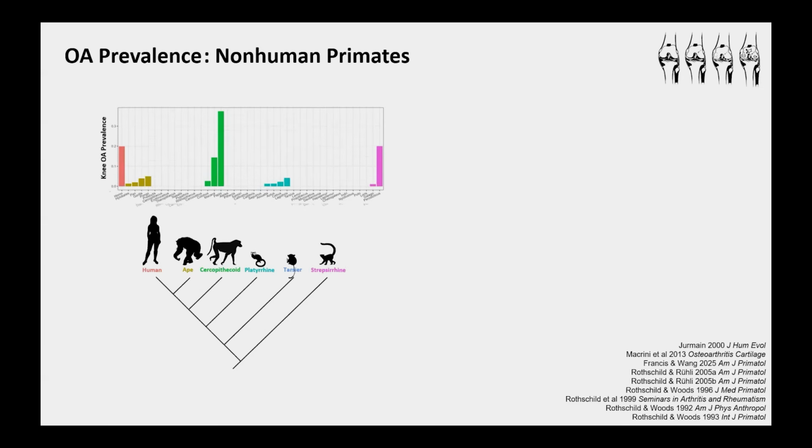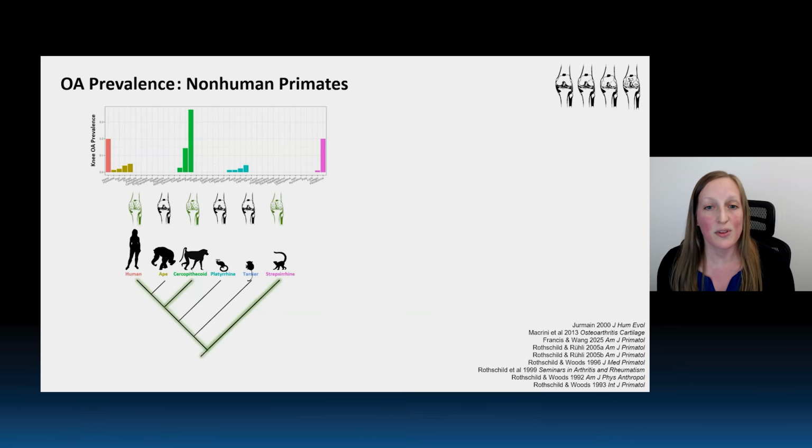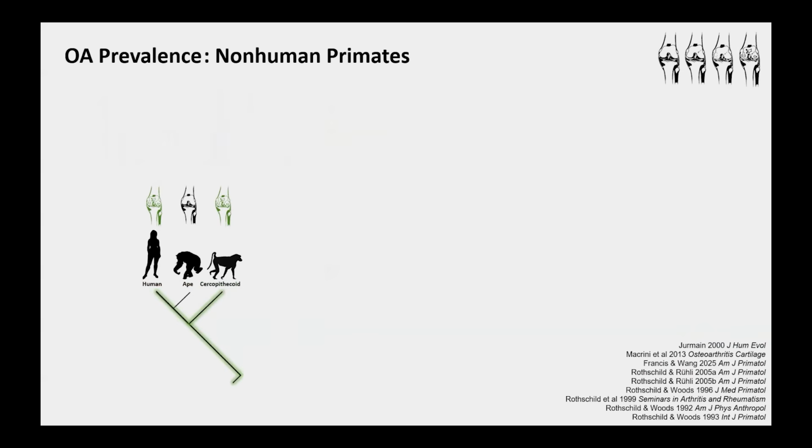But in addition to humans, at least some cercopithecoids and some strepsirrhines also have high prevalence rates of osteoarthritis. Now, this high OA prevalence rate could have arisen separately on these different lineages, or it's possible that it could be a shared phenomenon with a more ancient origin. And that might be true because it has actually been observed that many other mammal species can also develop quite high prevalence rates of osteoarthritis.